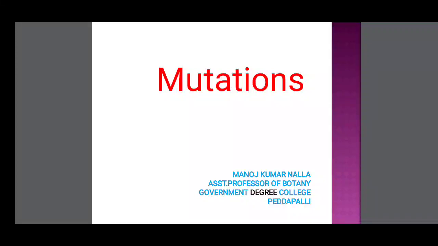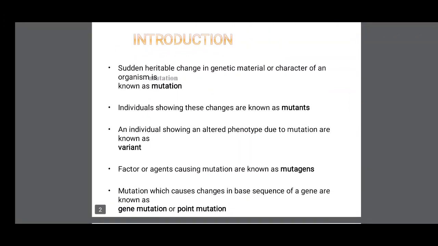Today's class is mutations. What is a mutation? A sudden heritable change in the genetic material or character of an organism is known as mutation. Individuals showing these changes are known as mutants. An individual showing an altered phenotype due to mutation is known as a variant. Factors or agents causing mutation are known as mutagens.